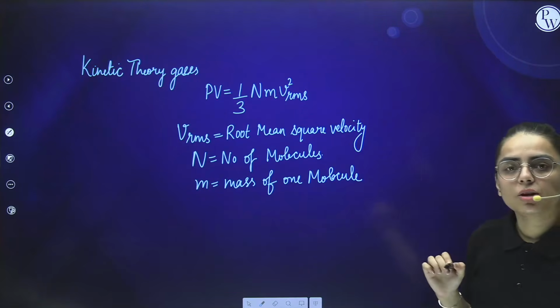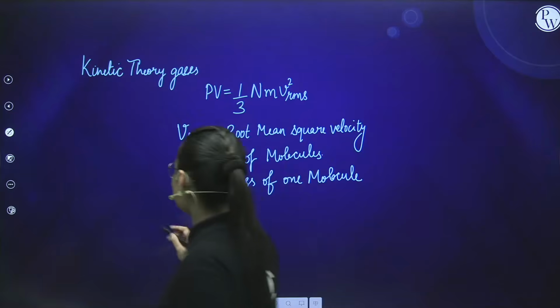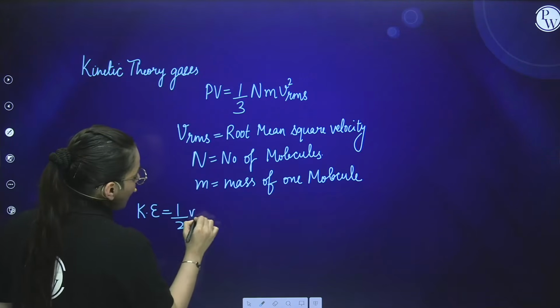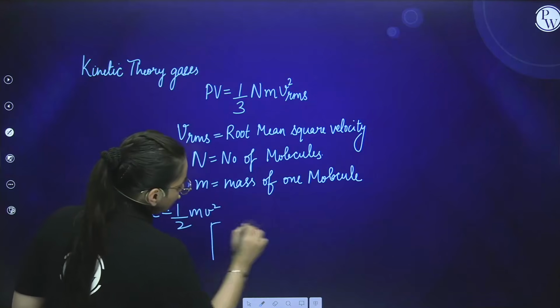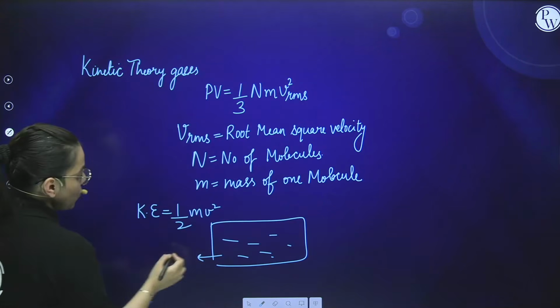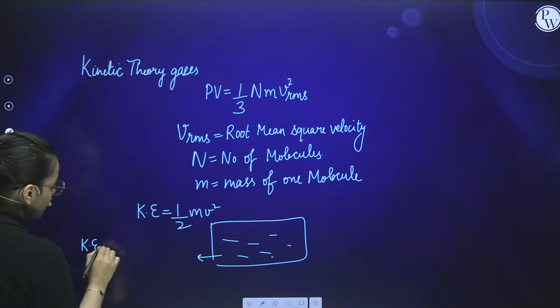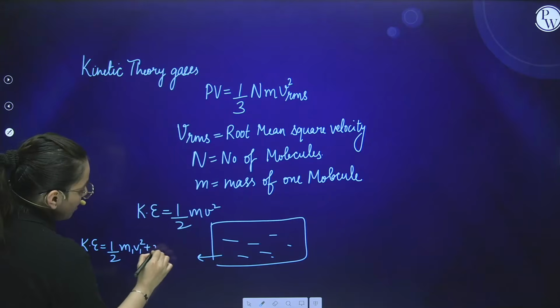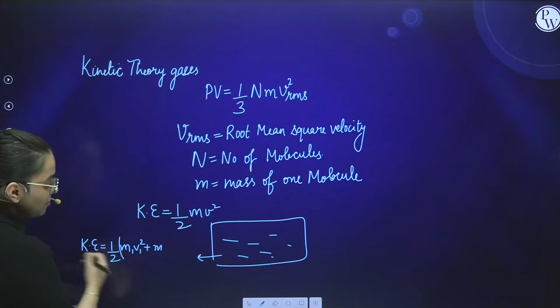Now if I talk about the kinetic energy of one molecule, it will be half mv square. And if there is a container which contains particles with different velocities, what will be the kinetic energy for that case? It will be half m1 v1 square plus half m2 v2 square, and so on. Half I'm taking as a constant.